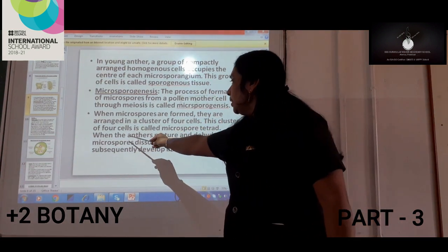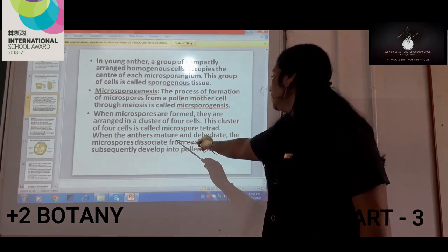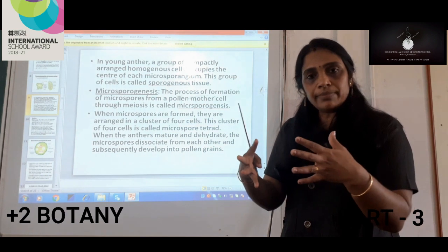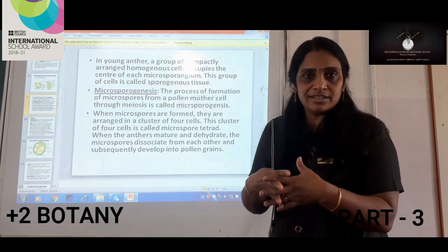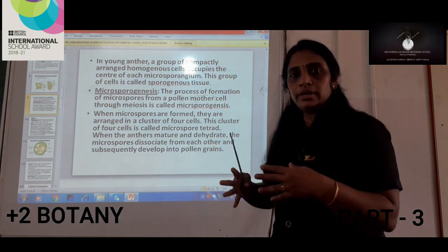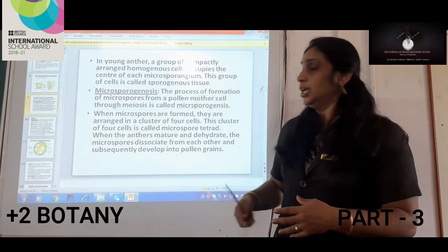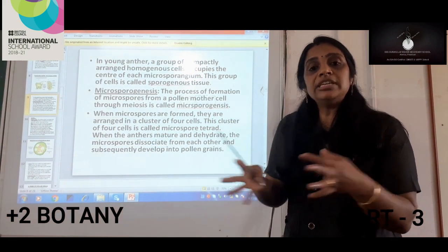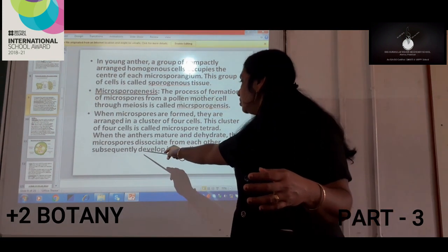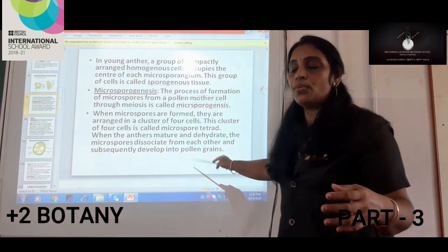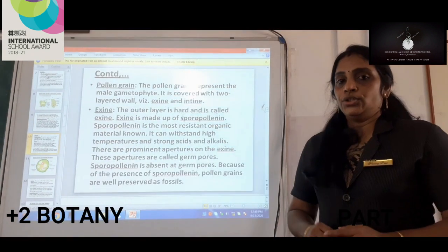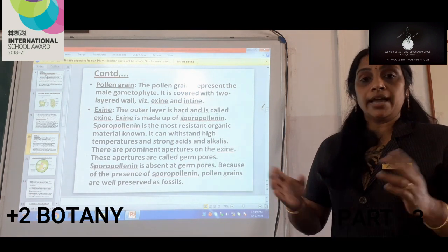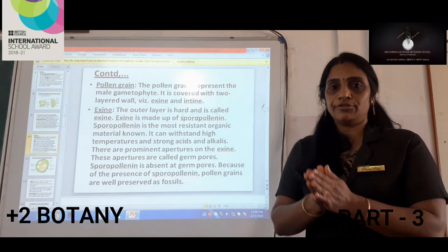Now, when the anther matures, what will happen? The microspores dissociate from each other. First, they were there in groups, in clusters, isn't it? Now when the anther reaches maturity, what happens to the microspores? They dissociate. Dissociate means they separate from each other. And they develop into pollen grains. I told you that pollen grains are developed from the microspores when they dissociate from each other.